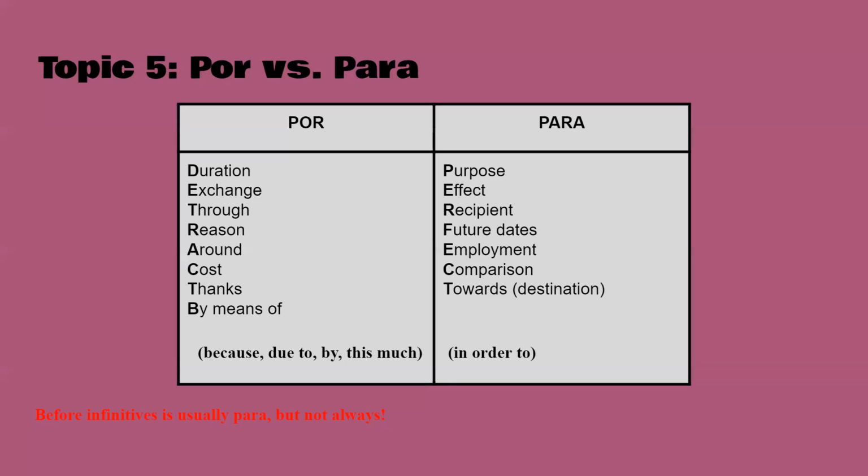And we'll see examples. Para is more of in order to, and or so that I can do this. Usually, if there's infinitives, you use para, but not always, and we'll look at that.